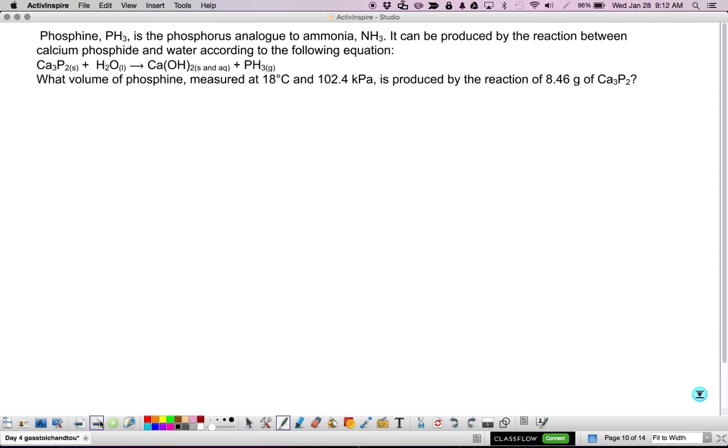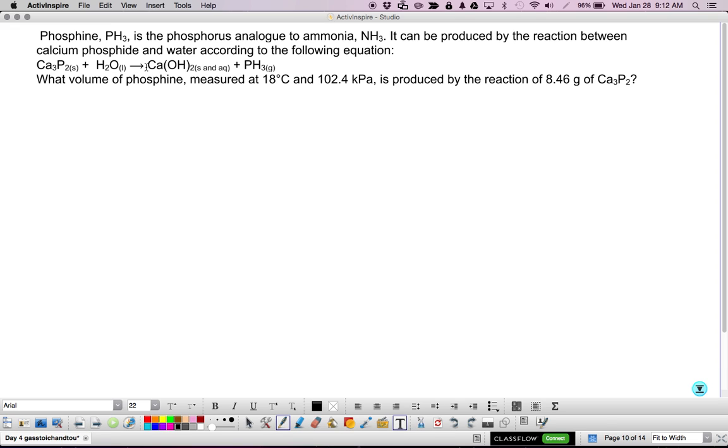So let's take a look. Phosphine, PH3, is the phosphorus analog of ammonia, NH3. It can be produced by the reaction between calcium phosphide and water according to the following equation, which is of course not balanced, and I didn't leave enough space in there, so I can do that real quick. What volume of phosphine?